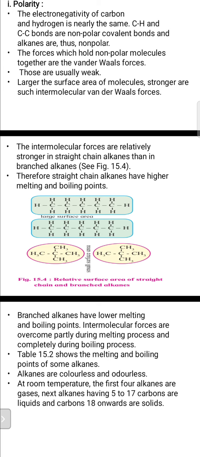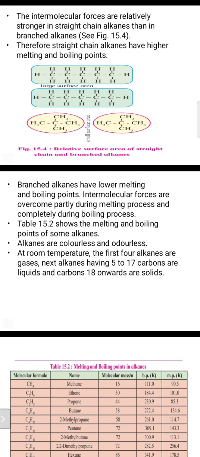Such information we can learn from these two structures, which indicate the relative surface area of straight chain and branched chain alkanes. Branched chain alkanes have lower melting and boiling points because their intermolecular forces are partly overcome during the melting process, and completely during the boiling process.